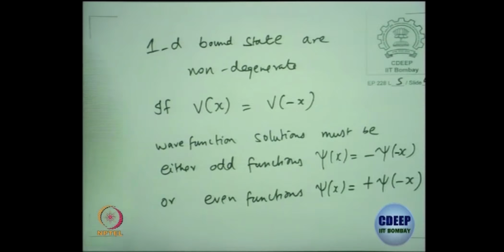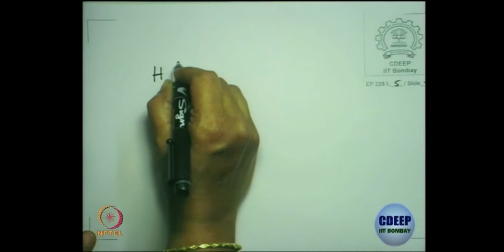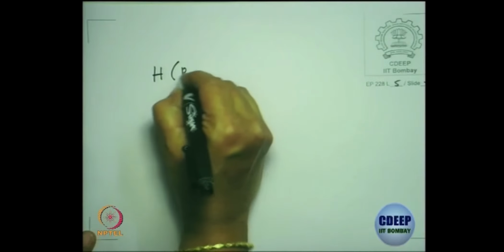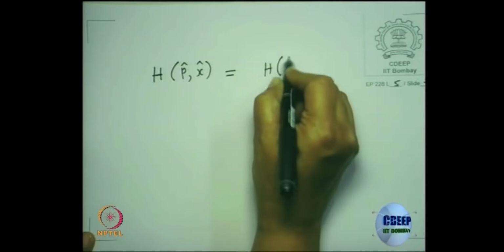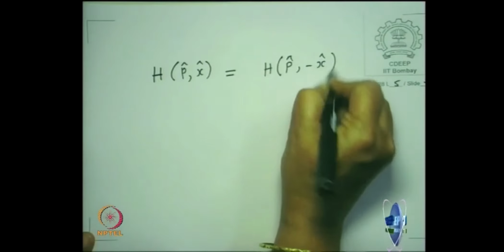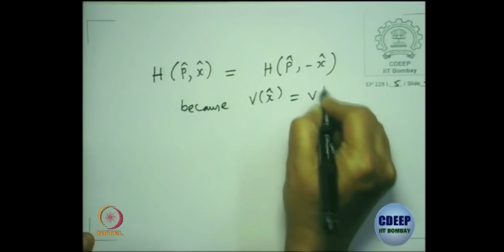Take the Schrodinger equation again. The Hamiltonian, which is a function of p operator and x operator to be very precise, we find that it is the same as H of p with minus x operator, because V of x is the same as V of minus x.